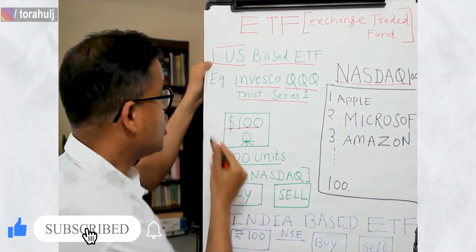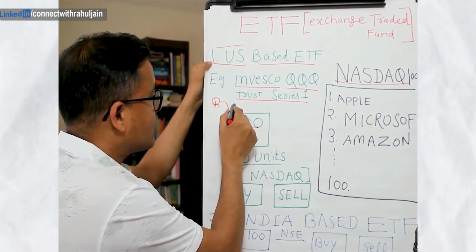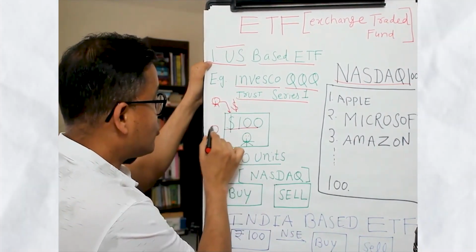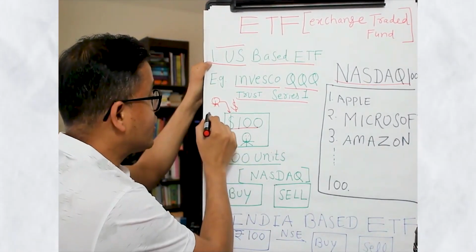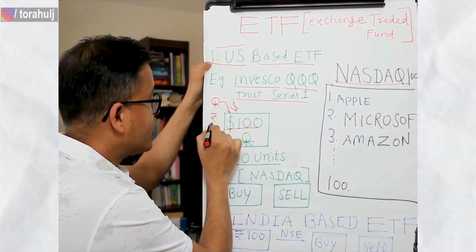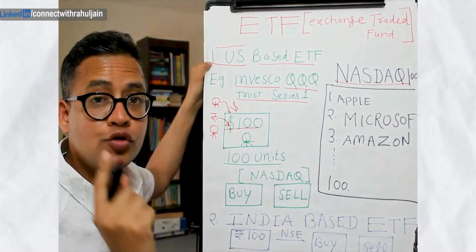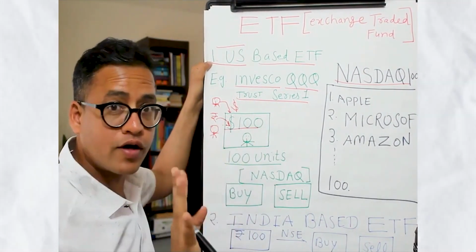Let's understand this. Let us say there is a retail investor here sitting in the US. They will pour money into it using the US dollar. If an Indian wants to invest in this fund, what will they have to do? They will have to send their rupees into this fund, and there will be a conversion here into the US dollar. Ultimately, this fund will contain USD. So far, this is clear.